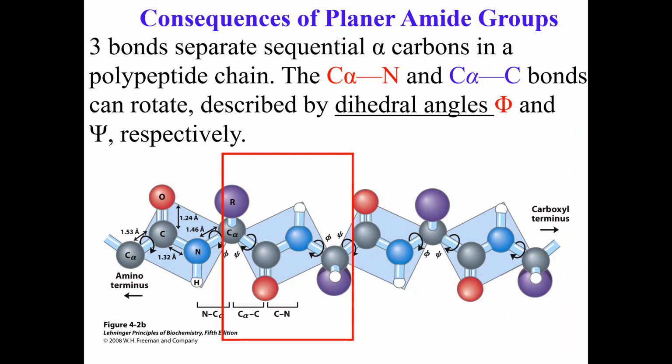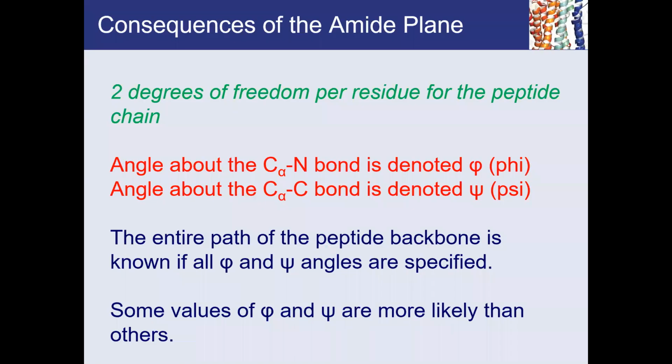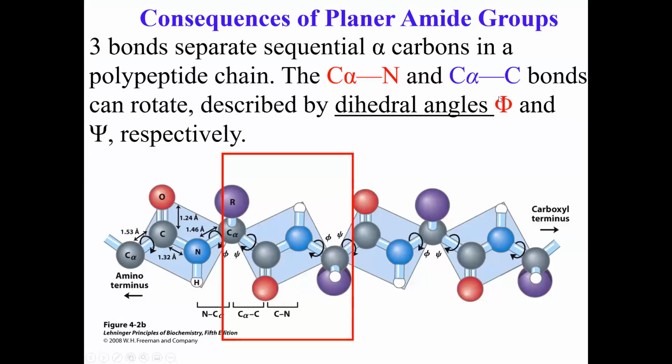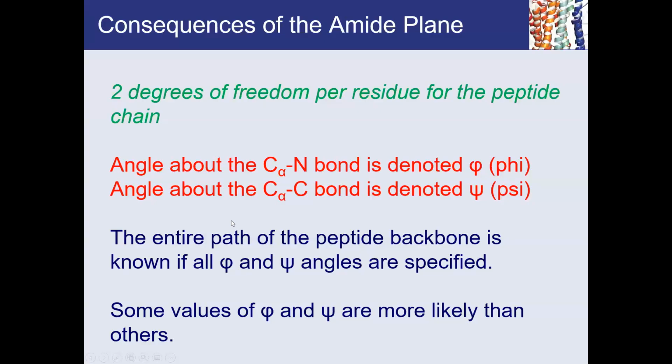So this is very important. This is what actually determines the overall fold of a protein. You have 2 degrees of freedom per residue for the peptide chain. If you look here, for example, at this C alpha on the left-hand side of the box, you will see that it has 2 degrees of rotation, one determined by the psi and the other determined by the neighboring phi. That's what it means when I say 2 degrees of freedom per residue of the peptide chain.